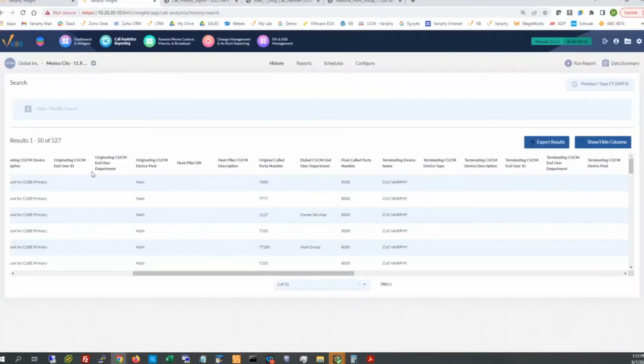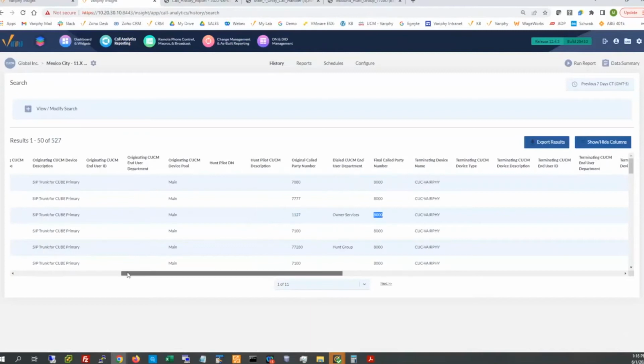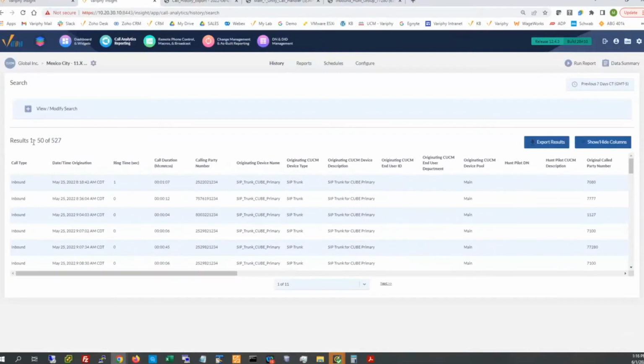There are definitely calls that were presented to, maybe exactly like right here, extension 1127, but that person didn't answer in owner service and it rolled over to voicemail. So this is probably a specific agent's or user's voicemail box. Those we don't necessarily want to classify for an auto attendant or a Unity handler. But there are other things we can bake in here.